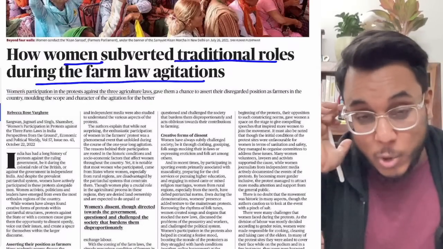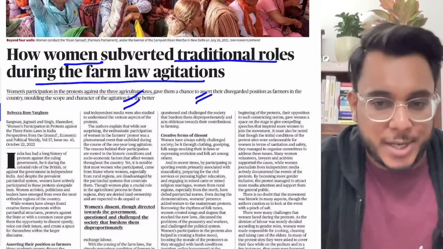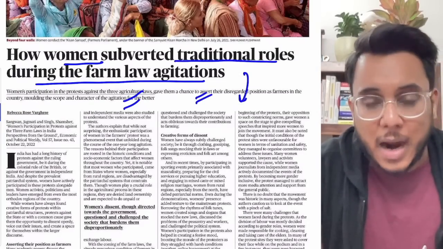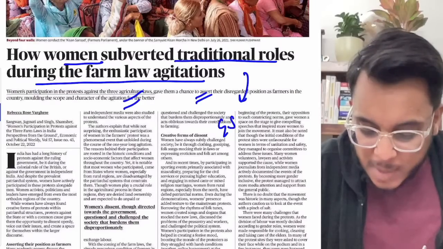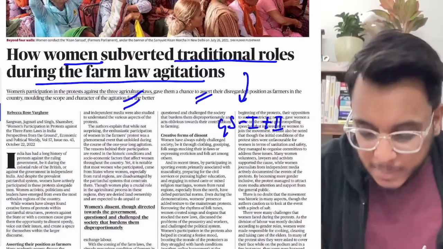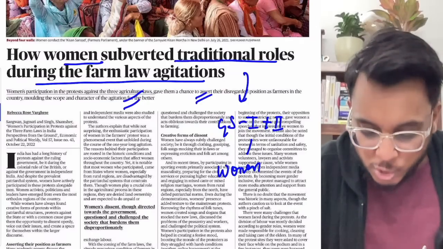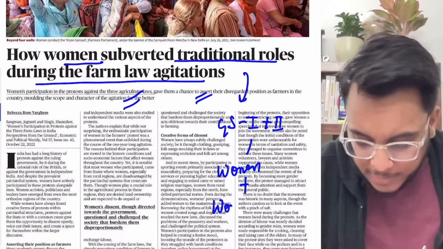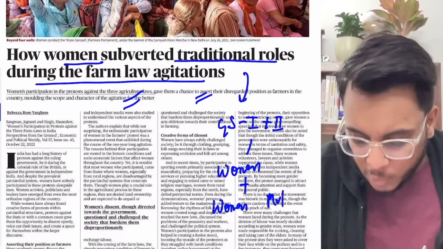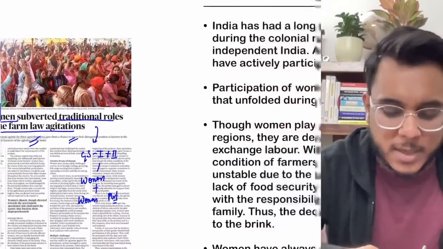Now, I told you that the heading is very relevant: how women subverted the traditional roles during the farm law agitation. This is a very important article with respect to GS paper number 1 as well as GS paper number 2, because in both of them women related issues are there. So issues related to women and the women's movement. A very, very directly relevant article, women's movement specifically has been mentioned.